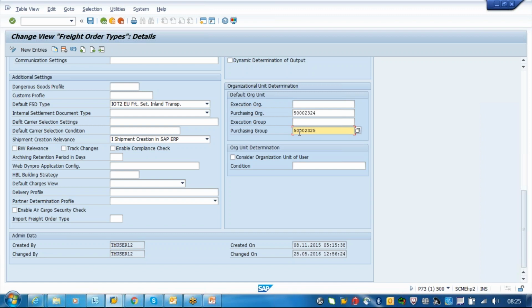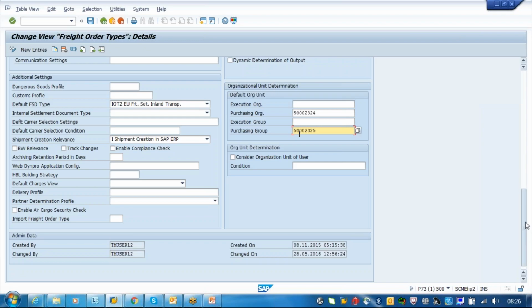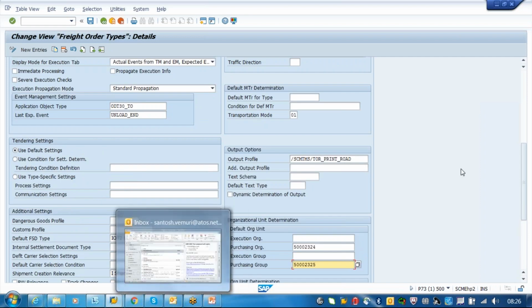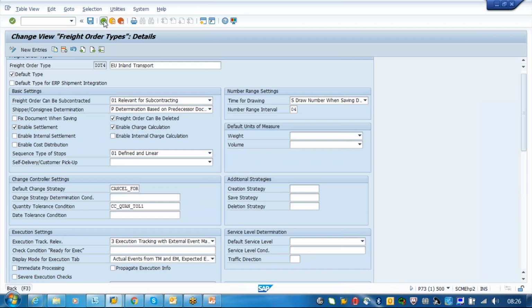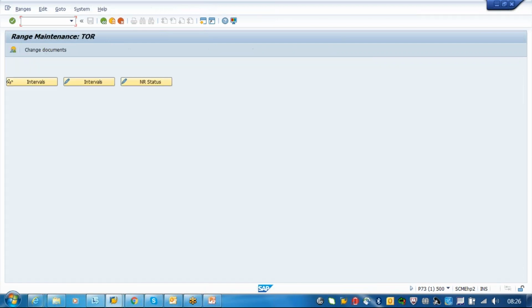Okay. Only this is an important thing, and there is one more setting for this. The number ranges, you have to define the number ranges here.